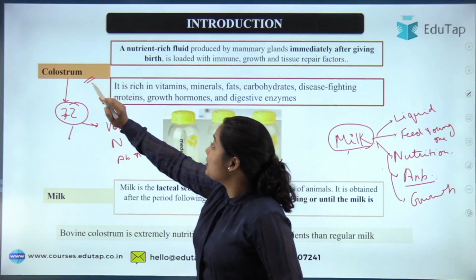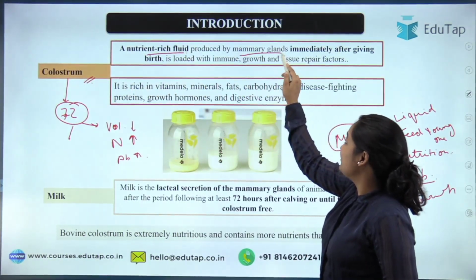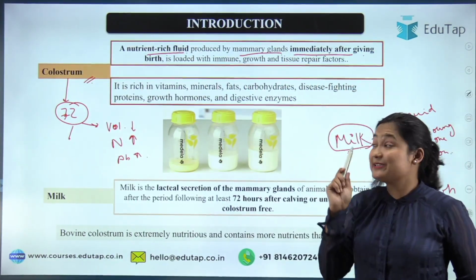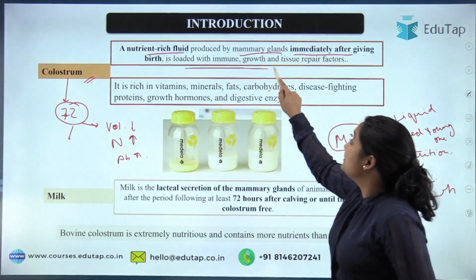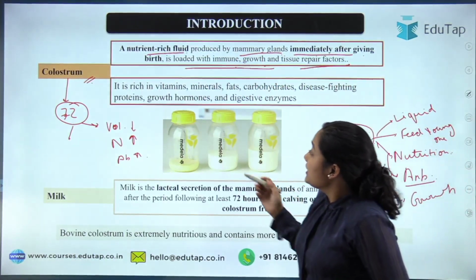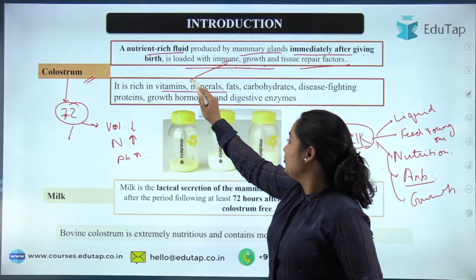Okay, now talking about colostrum, how can we define it? This is the nutrient-rich fluid produced by the mammary gland immediately after giving birth. So that's why it is the first milk. It is loaded with immune, growth and tissue repair factors. So it is rich in vitamins and minerals that will act for immunity.